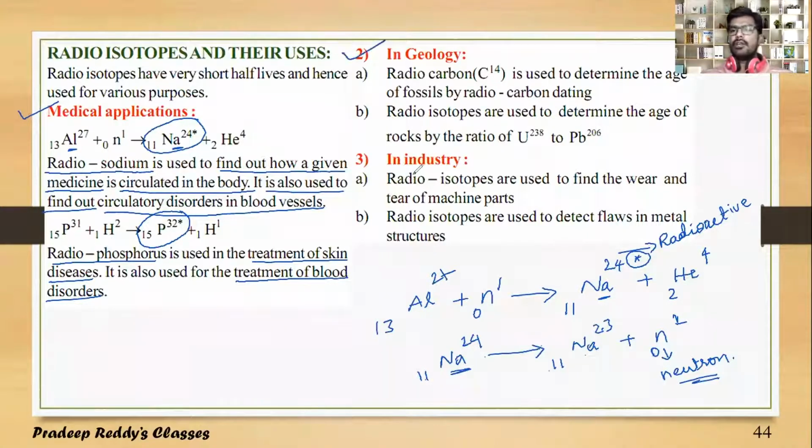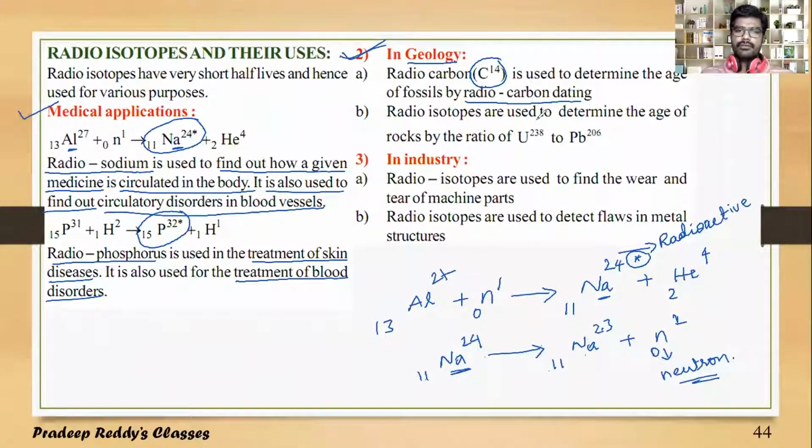Next is geology. In geology, we can use carbon C14, which is a radioactive element, and this carbon C14 is used in dating, called radiocarbon dating. We can estimate the age of fossils. You can estimate the age of rocks by using such a dating mechanism. That is how radioisotopes can be used in geology.